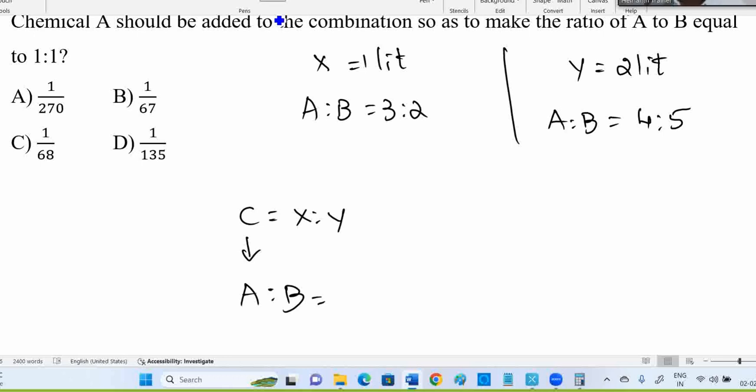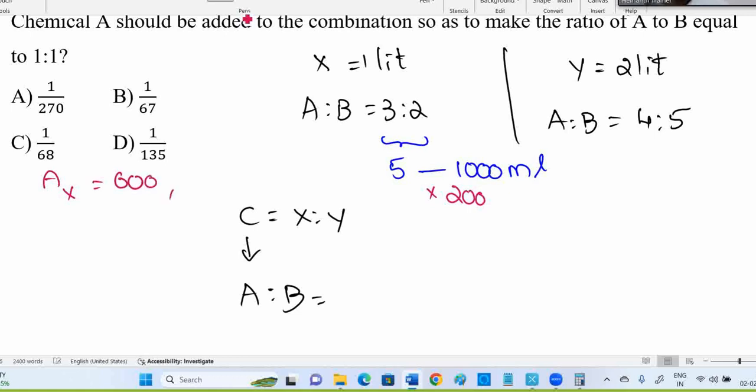Listen, 3:2, right? Okay, total 1 liter. 3 plus 2 is how much? 5. Instead of 1 liter, I can write 1000 ml. Nothing wrong, right? 1000 ml is equal to 1 liter. This adds to 5, I want 1000, so I should multiply with 200. 5 should become 1000, so I should multiply with 200. 3 into 200 is 600.